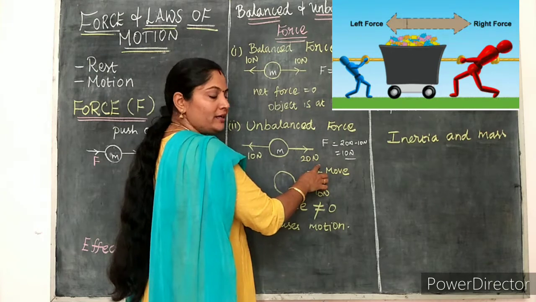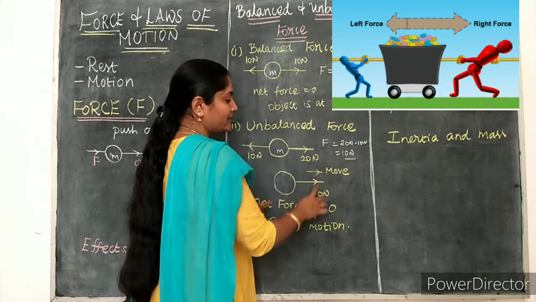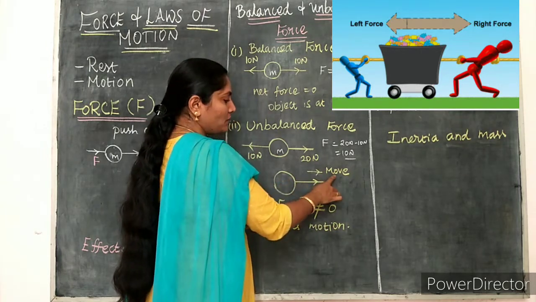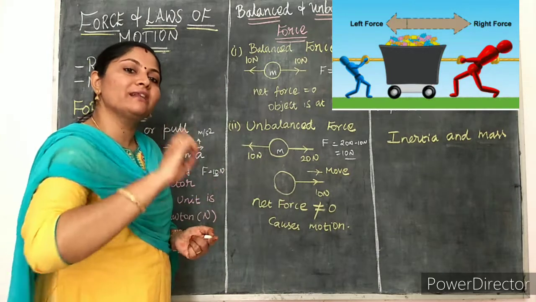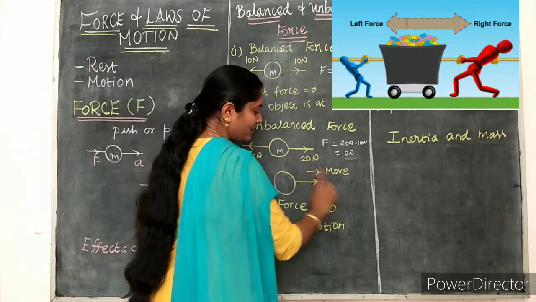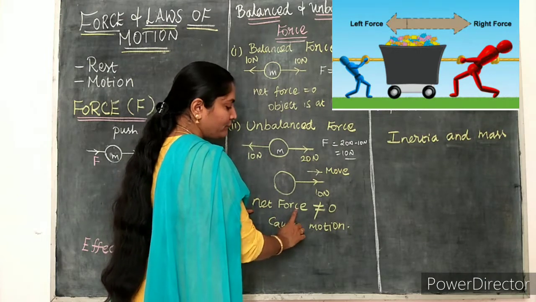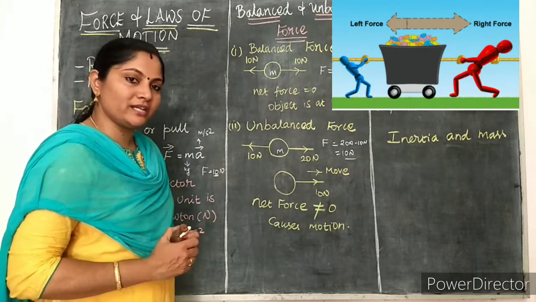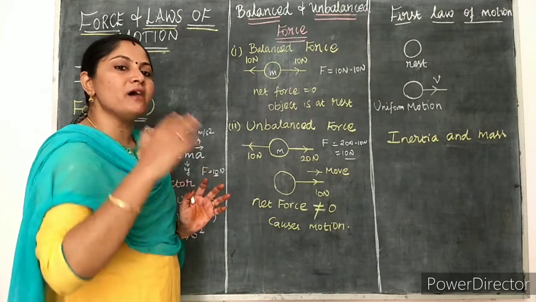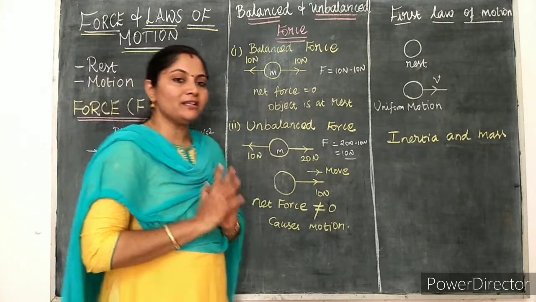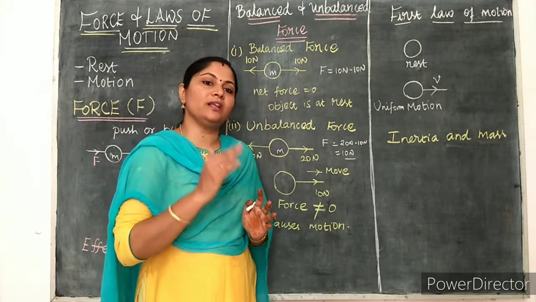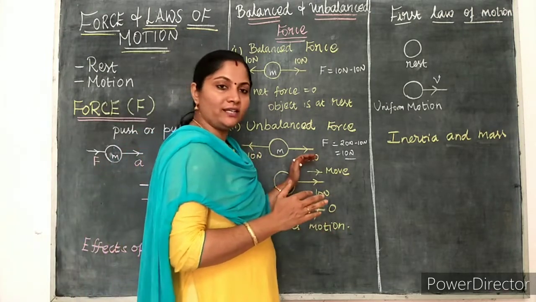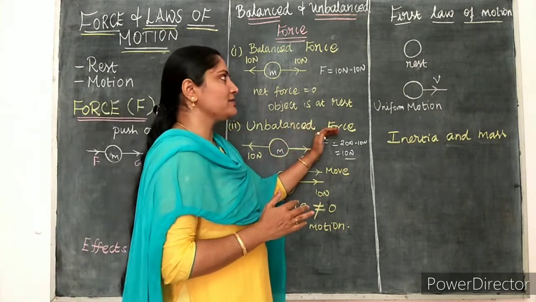So in the 20 Newton direction, 10 Newton net force will act on the object, so that the object will move along the direction of the greater magnitude. So in that direction the object வந்து move ஆக ஆரம்பிக்கும். அப்ப net force is not equal to 0, which causes the motion in the object. This one is said to be unbalanced force. Okay. So unbalanced force அப்படினாலே net force is not equal to 0. Okay. So that will cause the motion in that object. That is said to be unbalanced force.